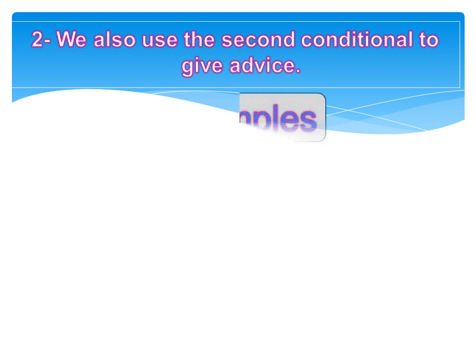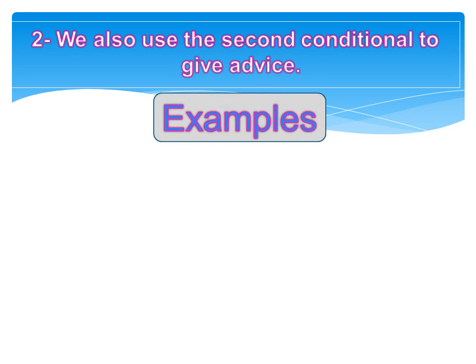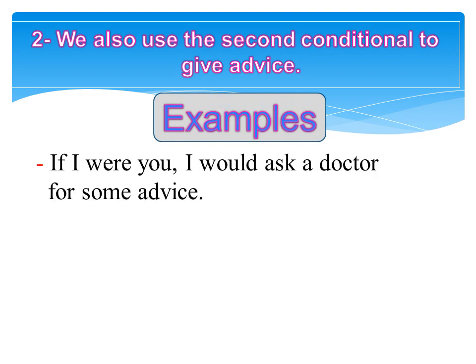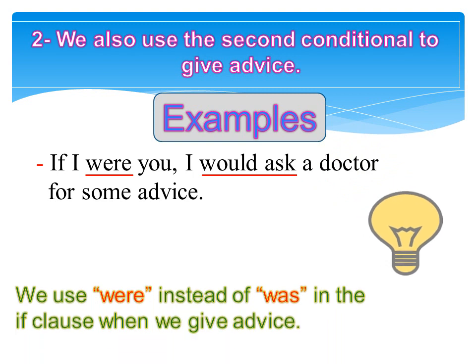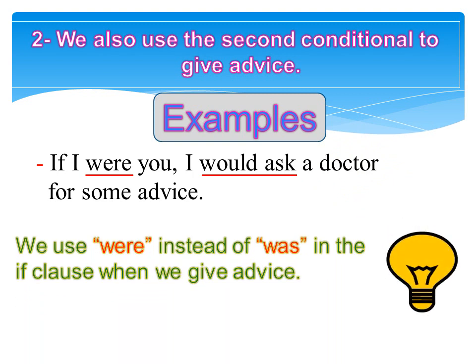Example: if I were you, I would ask a doctor for some advice. The verb in if clause is were in the past simple, and the verb in the main clause is would ask. And pay attention that we use were instead of was in the if clause when we give advice.